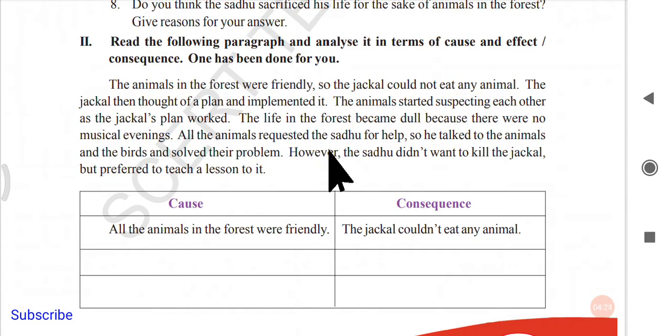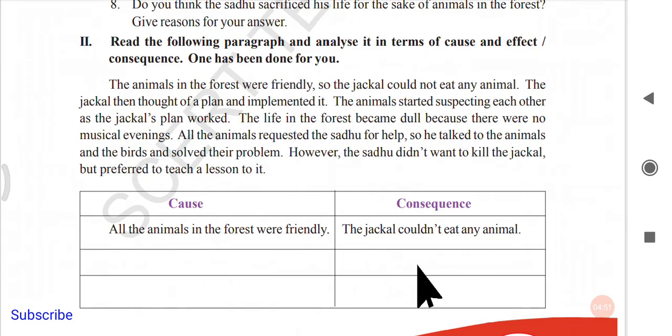Since all the animals requested the sadhu, the result is the sadhu spoke to all the animals and started to solve their problems. Next, the sadhu didn't want to kill the jackal but preferred to teach a lesson to it. You can write the effect here as the sadhu didn't want to kill the jackal, and the reason is he wanted to teach a lesson to it.